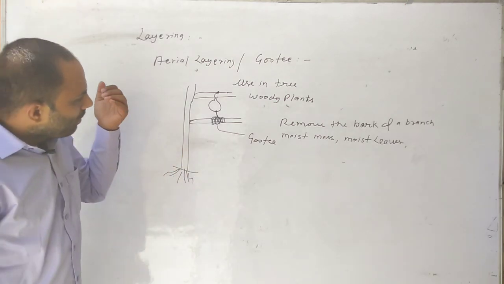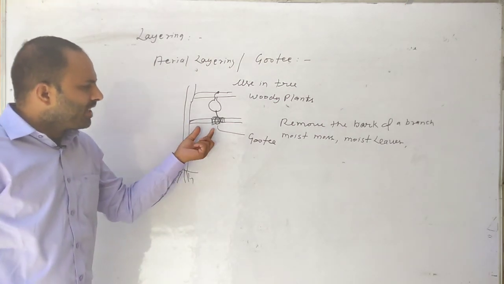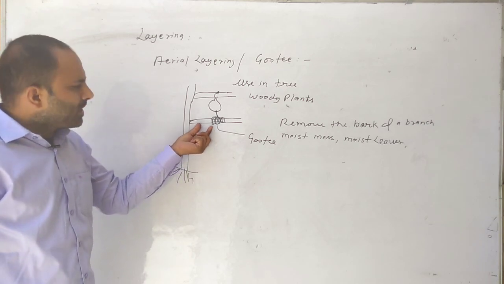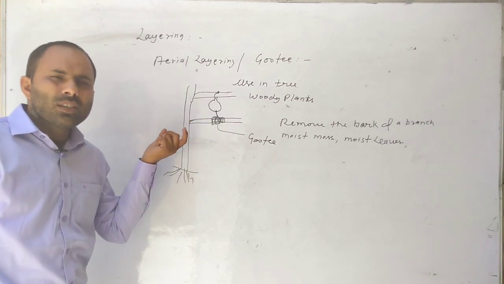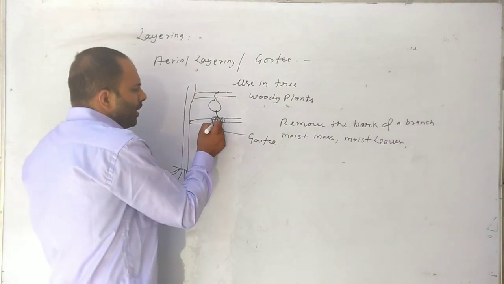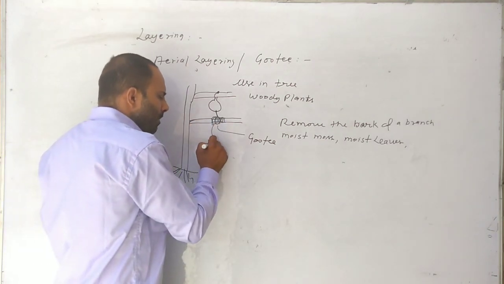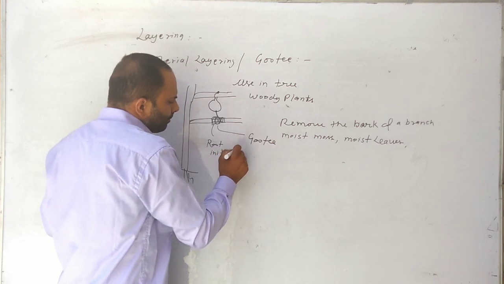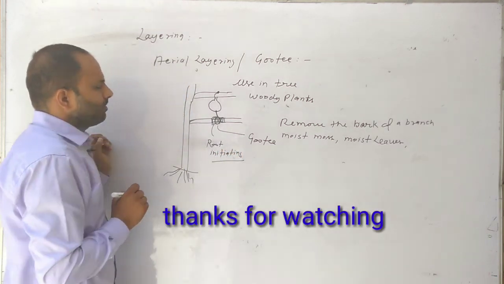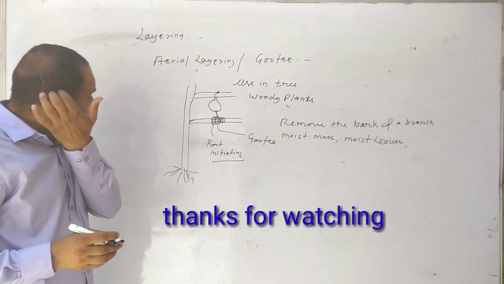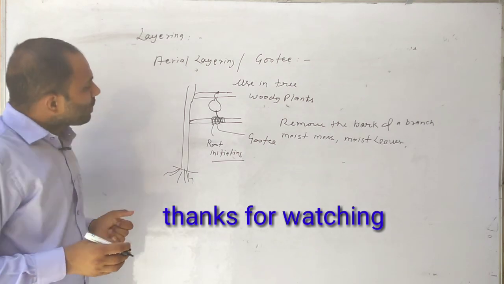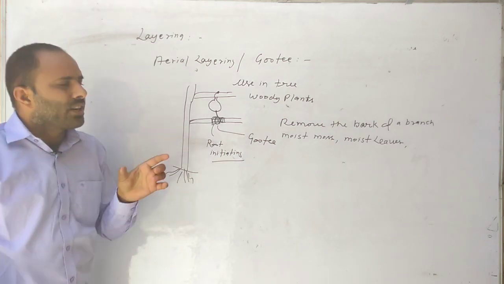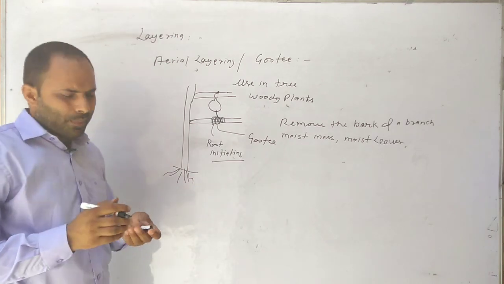So this part stays moist, and roots are emitted from these parts, root initiation begins. So this method is known as aerial layering or gutti. Thanks.